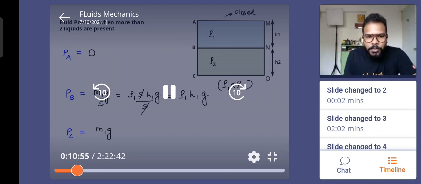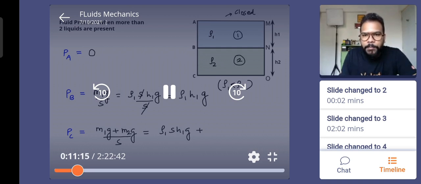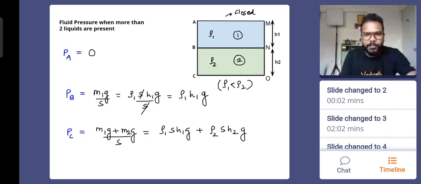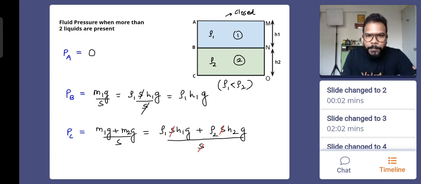Definitely the pressure is going to be m1g plus m2g. Derivation is not important, don't worry. So how will I write the m1 value? We already know this. It is rho 1 into s into h1 into g. But for this portion, if I want to write down the mass of liquid in region 2, the density is rho 2, the volume is s into h2 now. Only this much height will play the role in the mass, into g and divided by the surface area s. So you can see that s is going to get cancelled, and what you are left with, you can take g common. The pressure at that point, which is at the bottom, CO layer, comes out to be rho 1 h1 plus rho 2 h2, into g, as the answer to pressure P2.